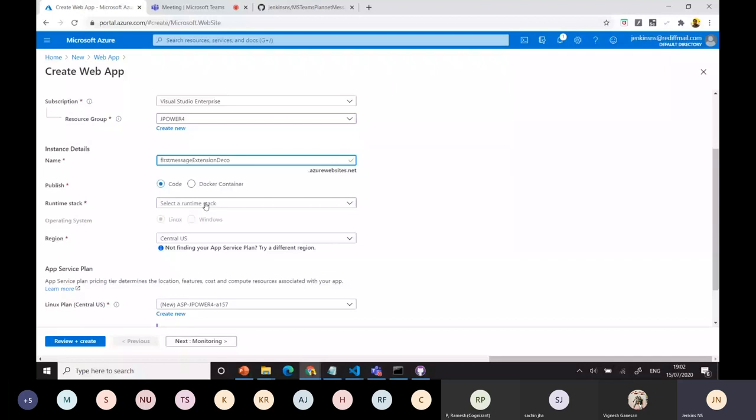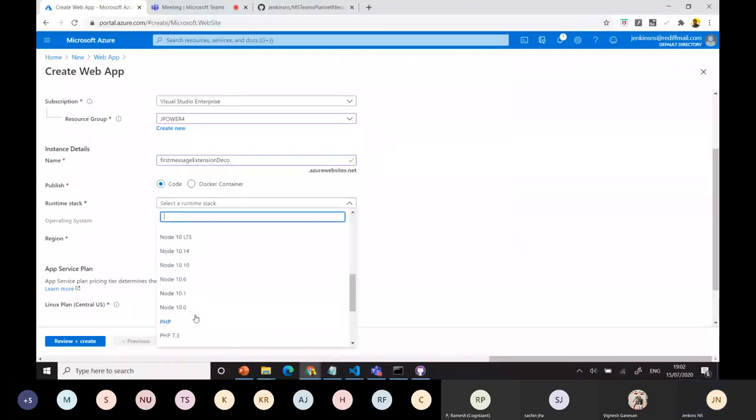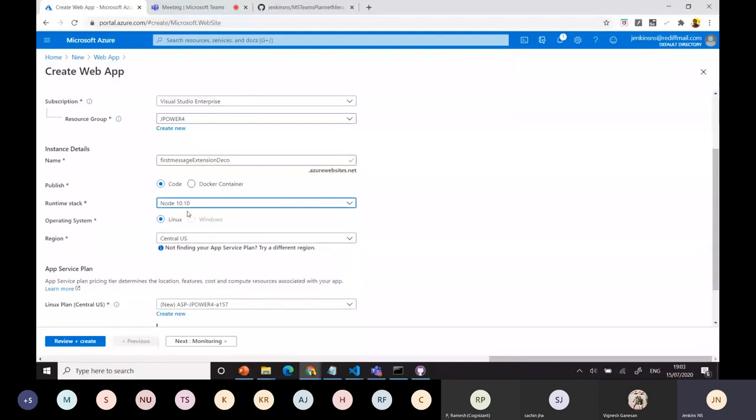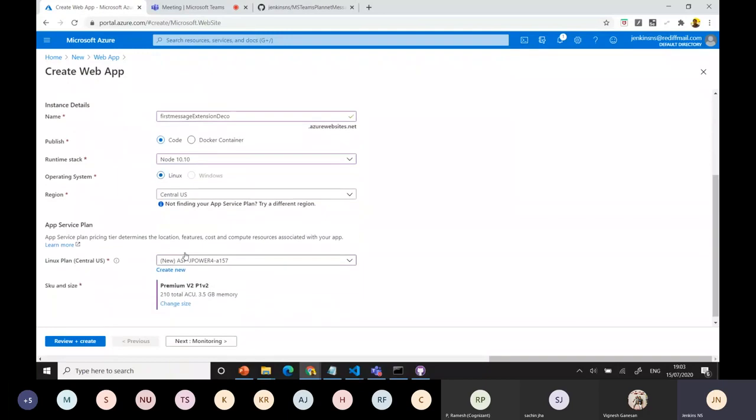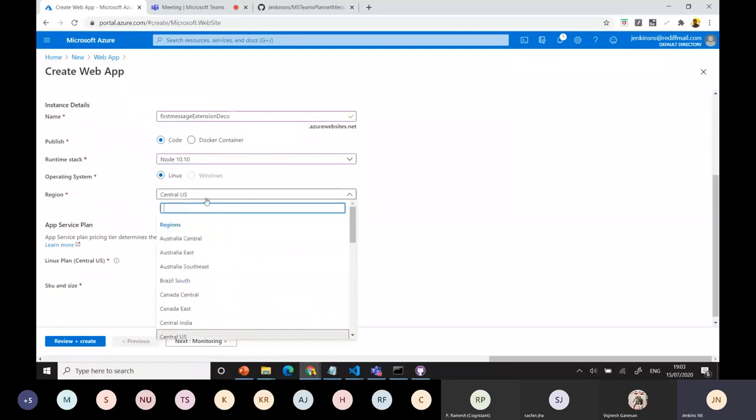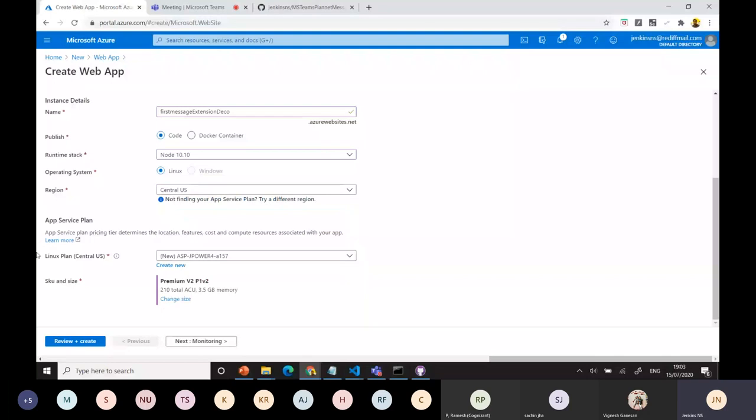Now for the runtime stack, you can use Node 10, because only up to Node 10 is there, or Node 10.6, or 14, whatever it is. I can use Node 10.10, or you can use Windows if you want the core operating system part. Mostly we can use Windows only, but Linux is also fine for our environment. Then leave the region at whatever you want to select. It will not cause any problem.